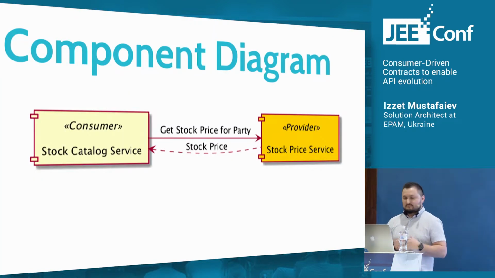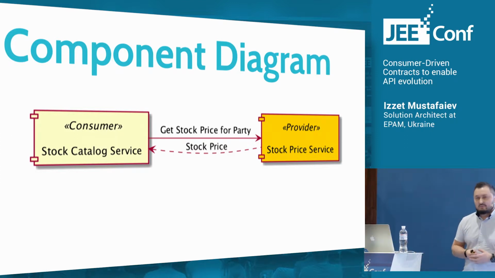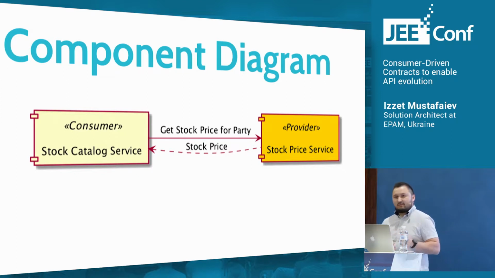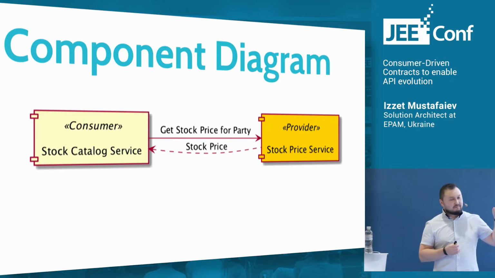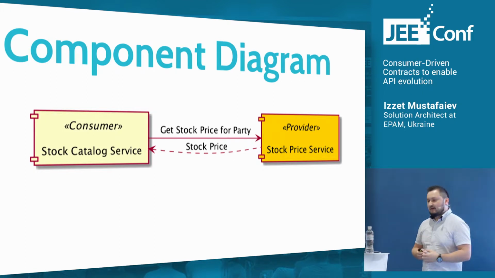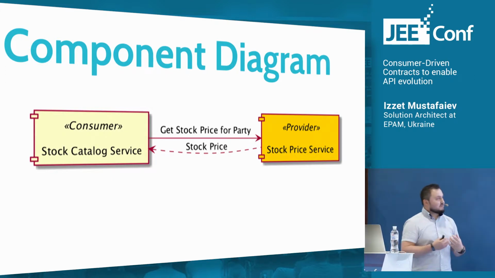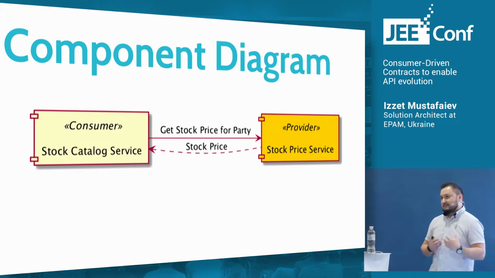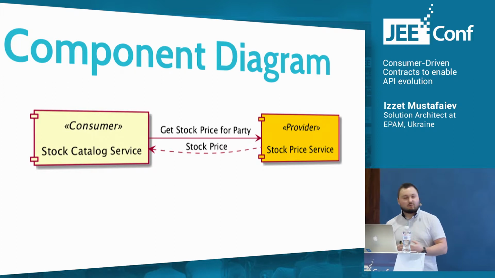Imagine the situation as an example. We have an application which provides information about company stock from a stock market exchange. This application consists of two services. One is the provider, which provides stock price information, and another is the consumer, which consumes this stock price information and returns the data, like information about the company, along with the company stock price.